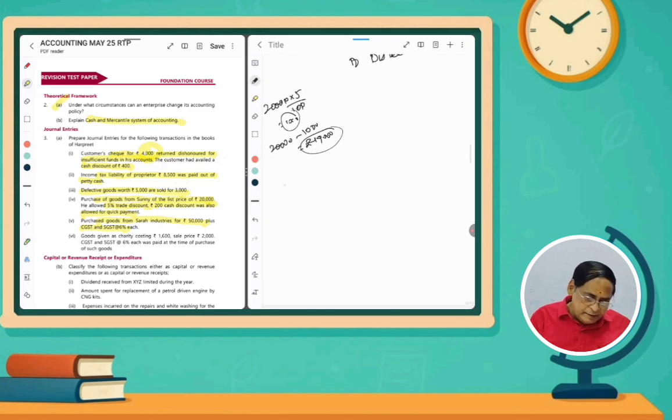How do we have to write? The journal entry will be purchases. Normally, purchases is an expense. Debit all expenses, so purchases should be debited. Purchases account debit.